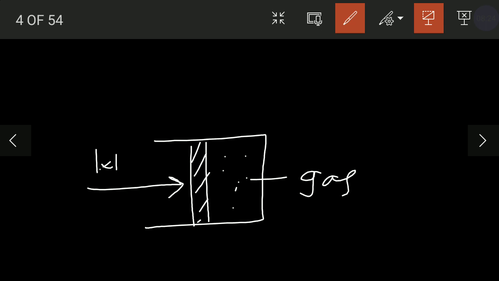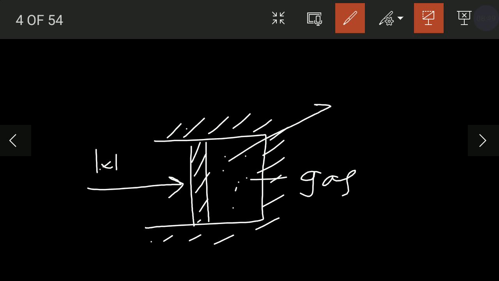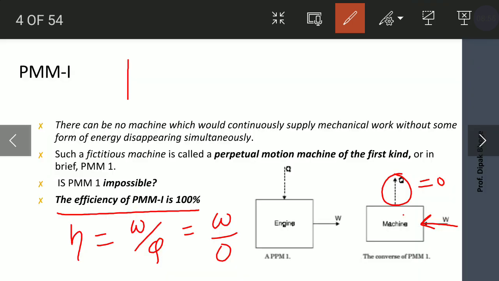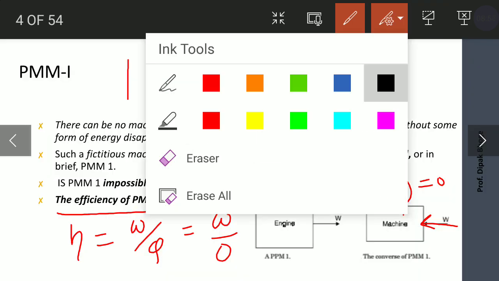If you compress this gas continuously, whether you will observe any heat transfer, and it is assumed that Q is 0. Such a process is not possible. You cannot compress the gas infinitely without any heat transfer. So the converse of PMM1 is also impossible.